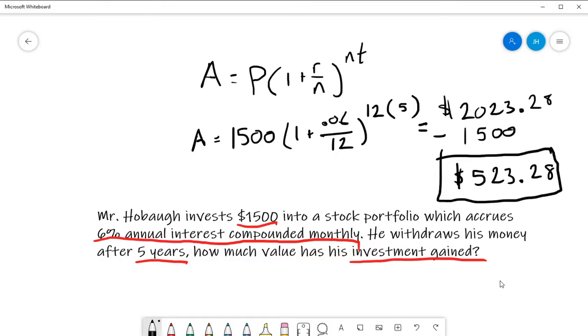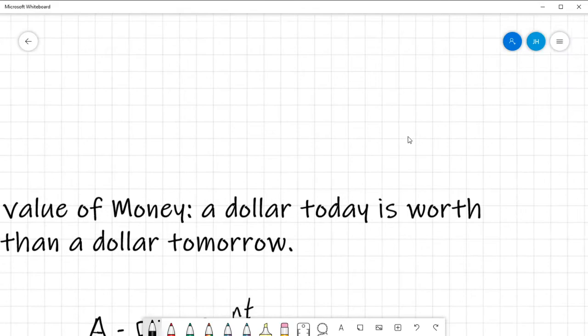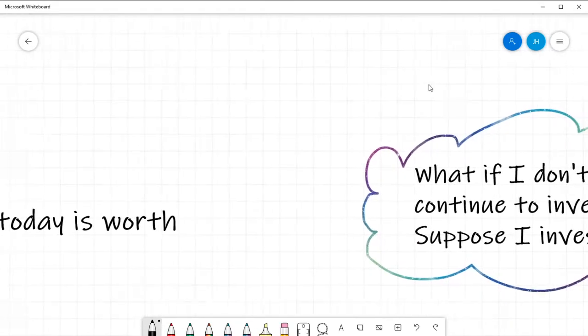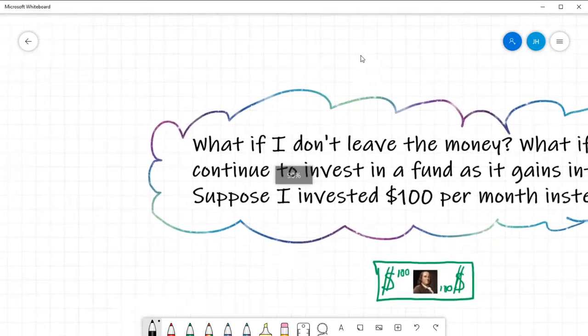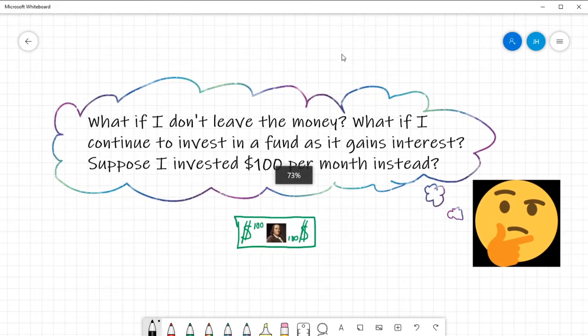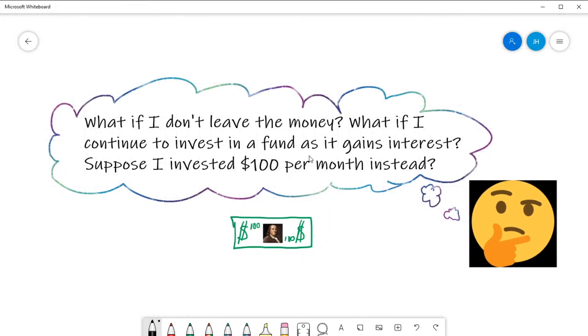Now, the thing with compound interest is that we are investing some principal amount, right? We just put some money away, let it sit there and gain value. But that kind of leaves us with the following question. What if I don't leave the money, right? What if I continue to invest in a fund as it gains interest? So suppose instead of investing $1,500 right away, I just put away $100 per month instead.